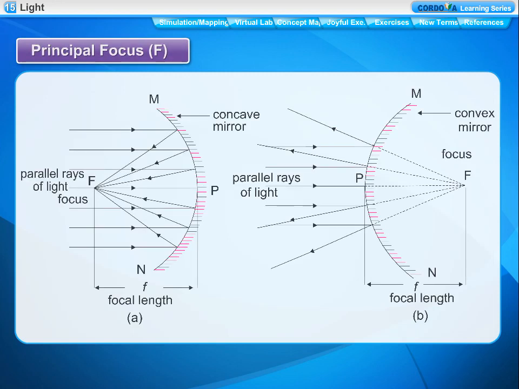Principal focus, F. The principal focus of a spherical mirror is the point on the principal axis where all the light rays which are parallel to the principal axis meet or appear to meet after reflection. F is the principal focus of a concave mirror and a convex mirror. Focal length, f, in lowercase. The distance between pole, P, and focus, F, of a spherical mirror is called its focal length, f.